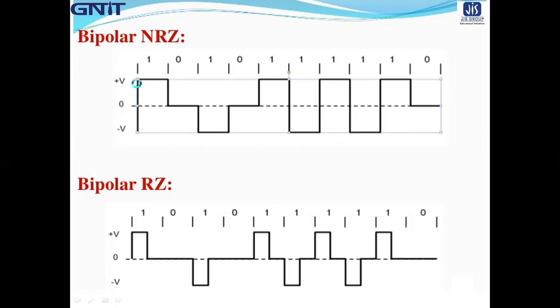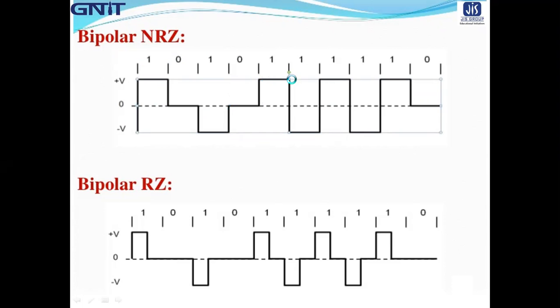So first one, as it is full TB, a positive pulse is applied for first one, then 0 is 0, DC level 0. Then next one is the negative pulse. Then 0.